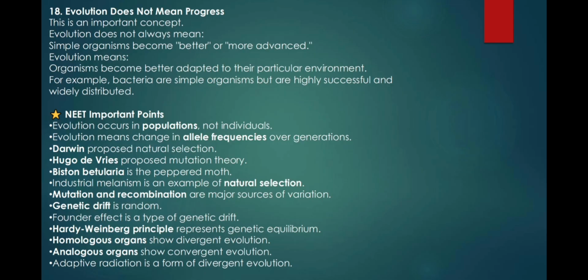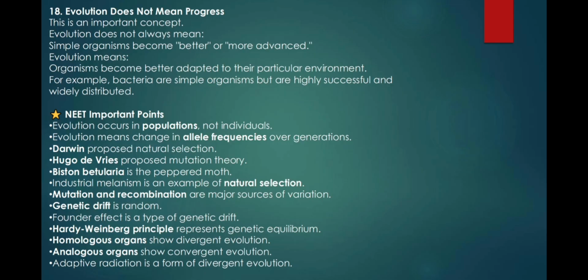Hack NEET important points. Evolution occurs in populations, not individuals. Evolution means change in allele frequencies over generations. Darwin proposed natural selection. Hugo de Vries proposed mutation theory. Biston betularia is the peppered moth. Industrial melanism is an example of natural selection.